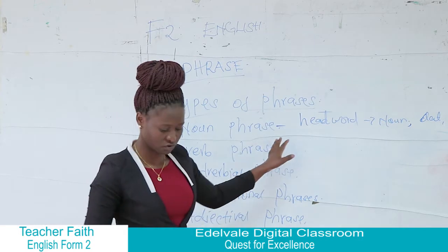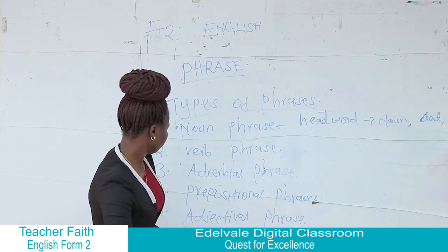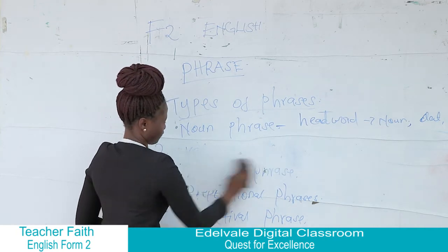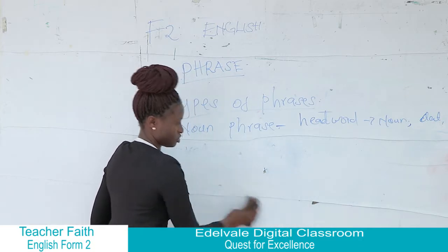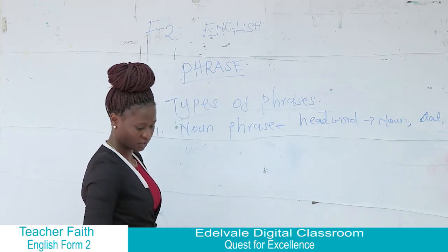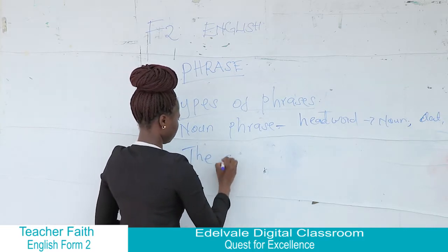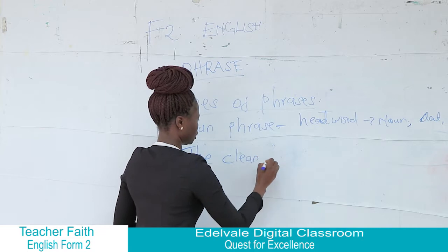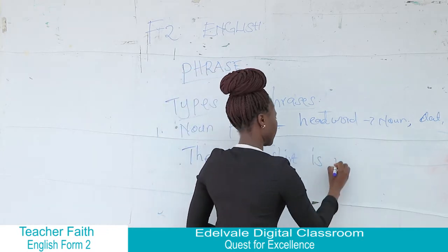For example, we can have an example where we say, the clean shirt is mine.